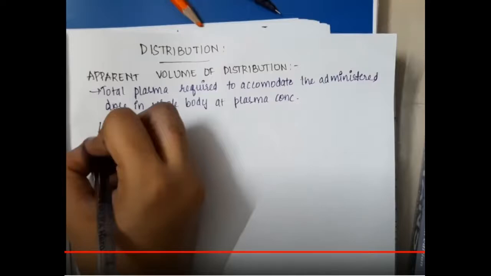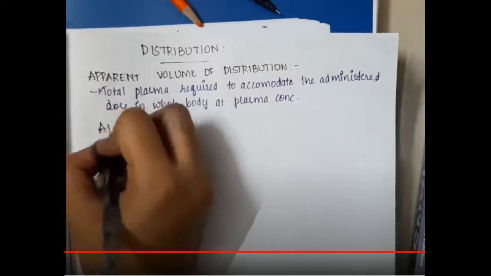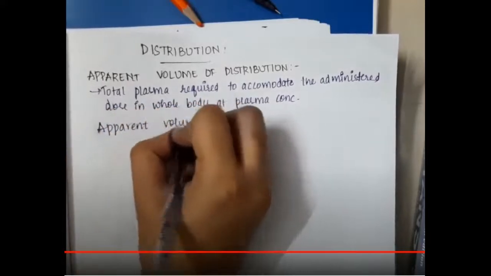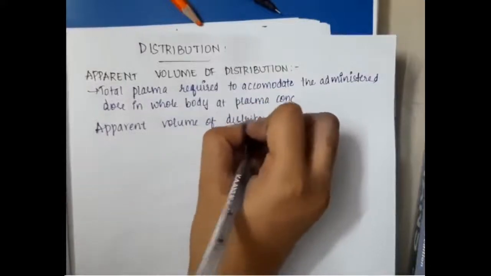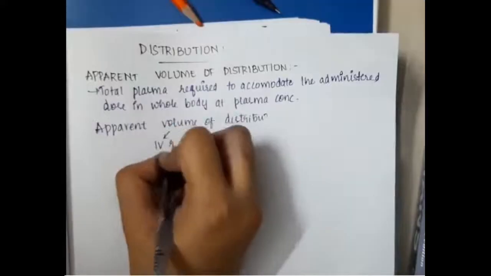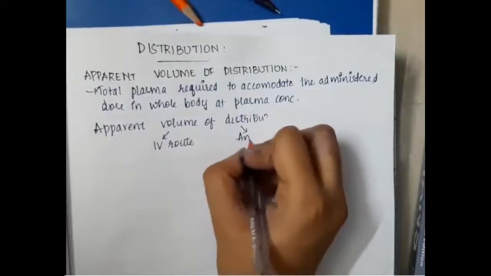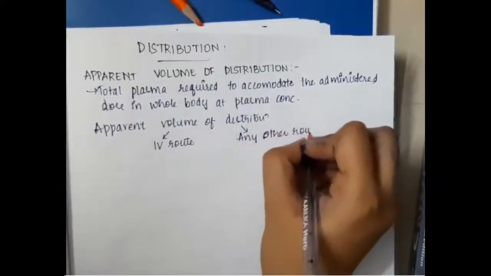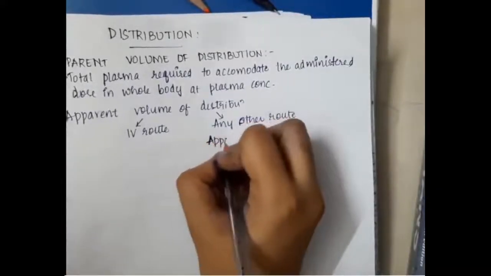So the apparent volume of distribution is the total plasma required to accommodate the administered dose in the whole body at plasma concentration. We have to calculate the apparent volume of distribution based on the route of the drug. First we will see the IV route, and then any other route.